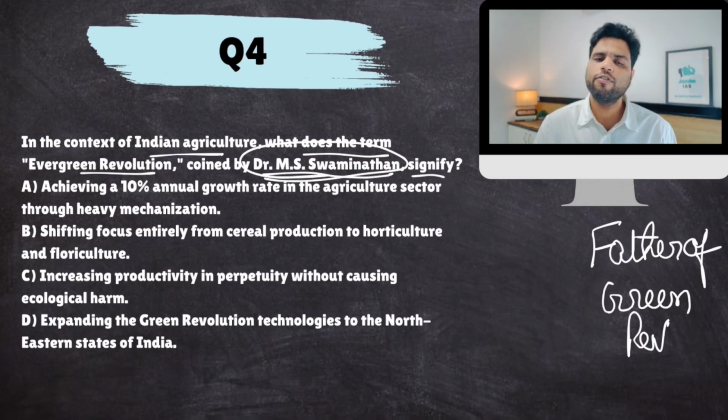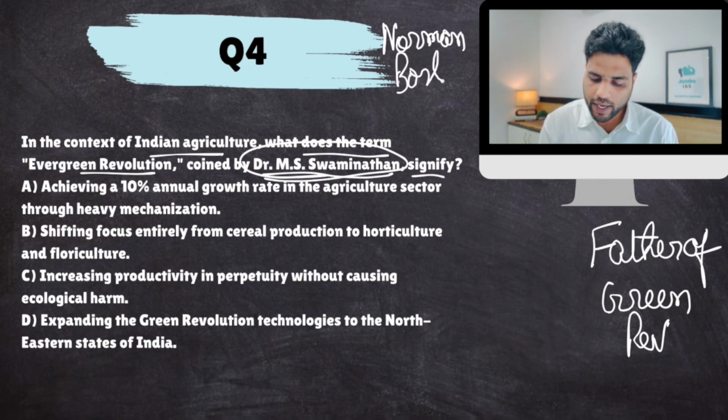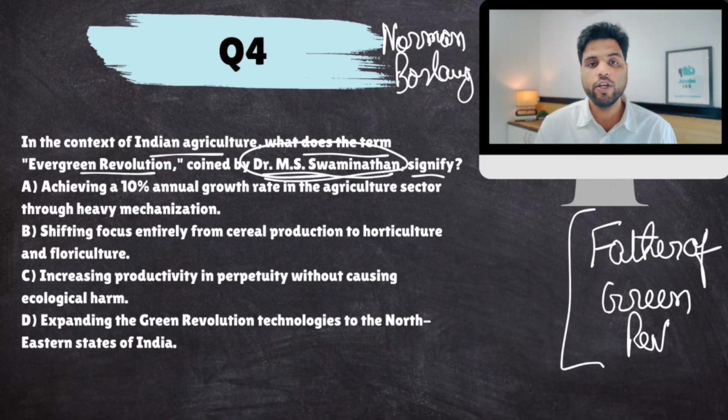The father of green revolution globally is Norman Borlaug, who invented or basically came out with HYV seeds. You all know about this. But for India, father of green revolution was M.S. Swaminathan. Very important figure. He gave green revolution, and because of it, India became self-sufficient in food production.